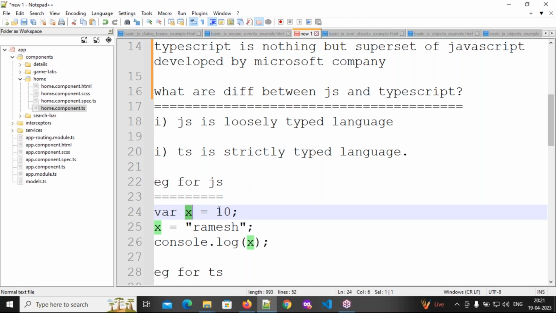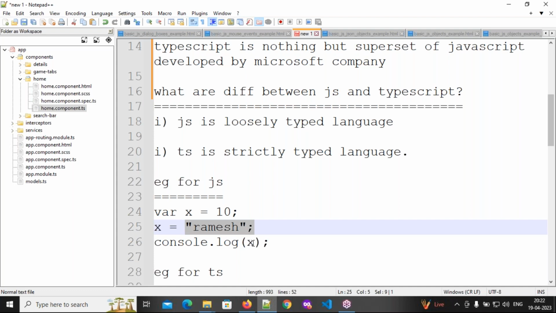Okay, right. Why? Because the data is 10. Okay, what is that? Number. So in the next one, what I'm doing, x equal to Ramesh. What is the data type for Ramesh? Because that is alphabet, string. So here I have assigned the first value as number, but here I have assigned the next value as string.